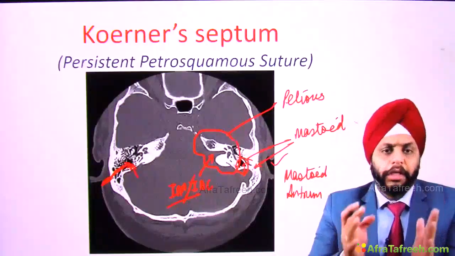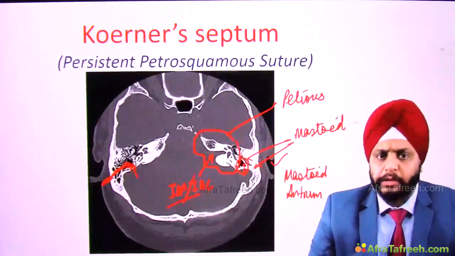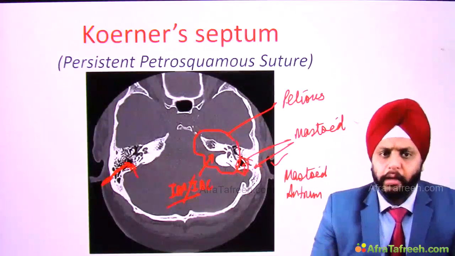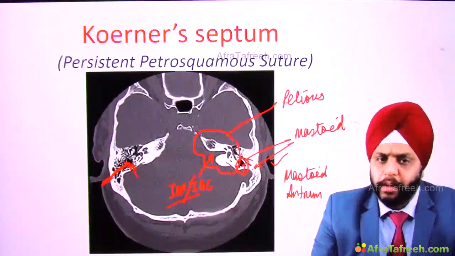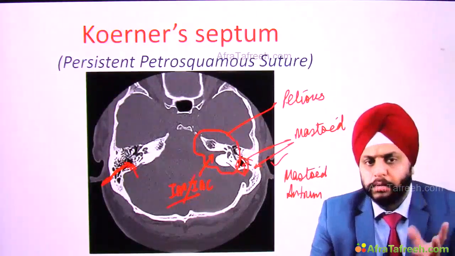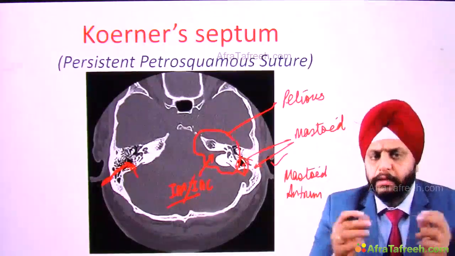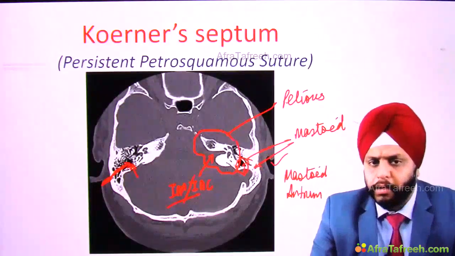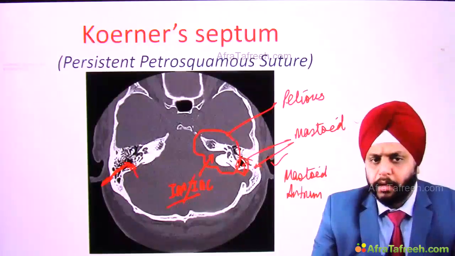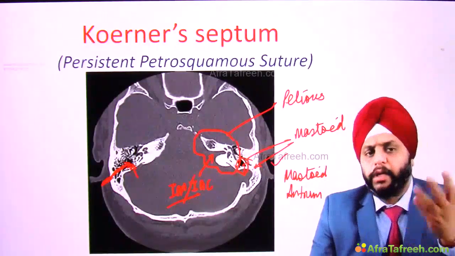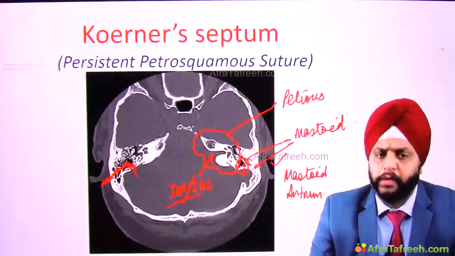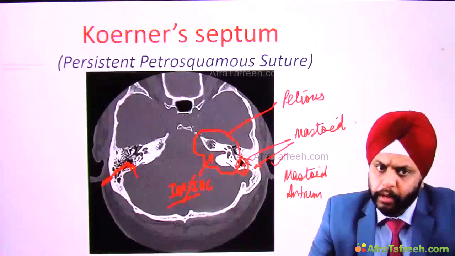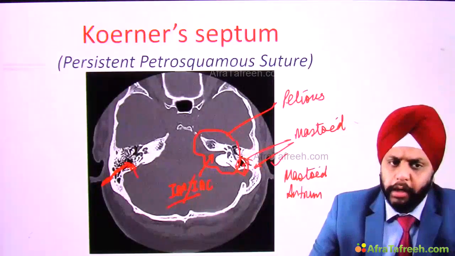We try to keep the patient's head in the neutral position so that we see both the structures, one against the other. But sometimes even a few millimeter tilt can lead to the disappearance of these structures. Remember, these are all very, very small structures. So even a few millimeter shift can alter the appearance. One may not be visible in one cross section, but you can see it in the above or the lower cross section. That's not a big problem. In a CT scan, we review a series of cross sections, right? So this is your IAC or IAM.